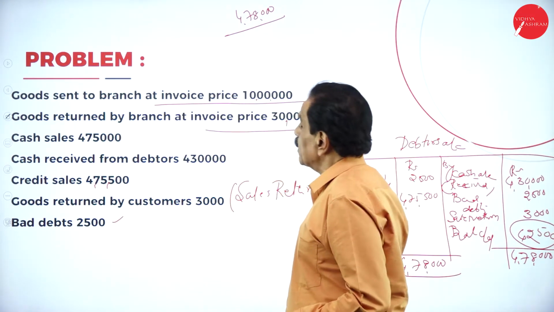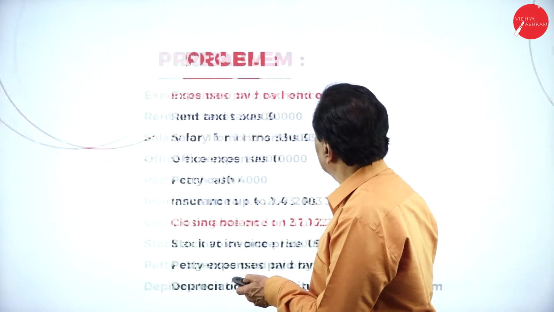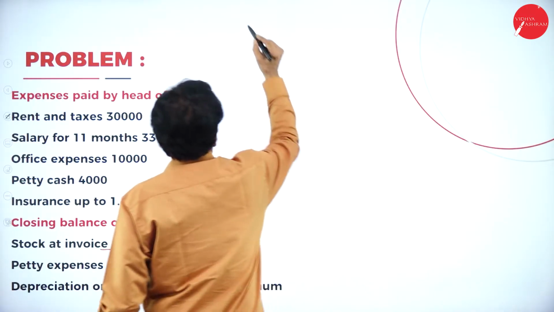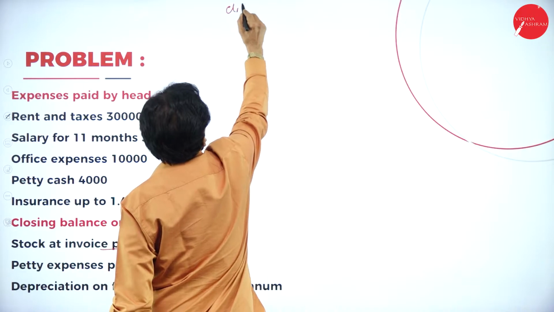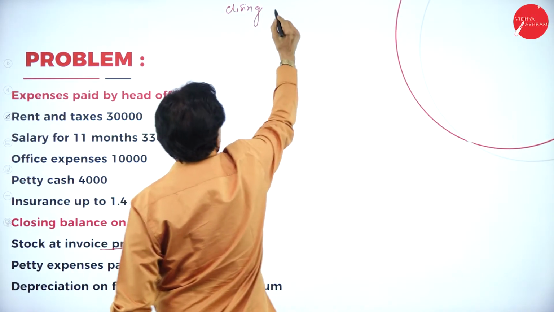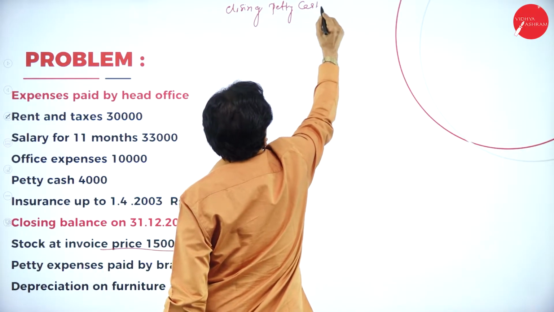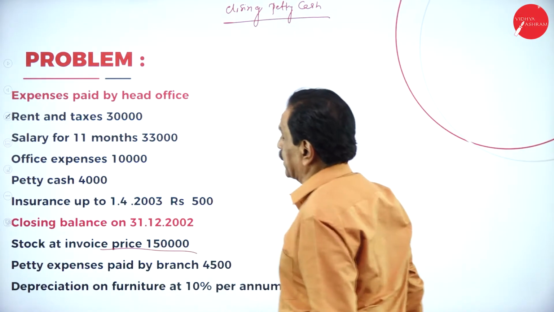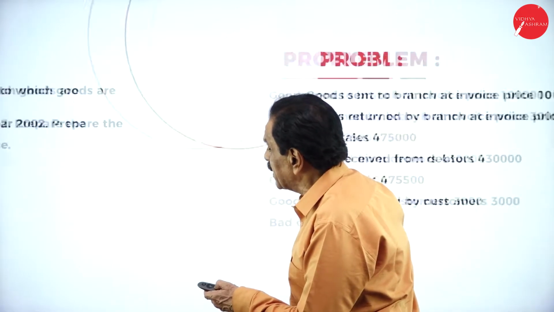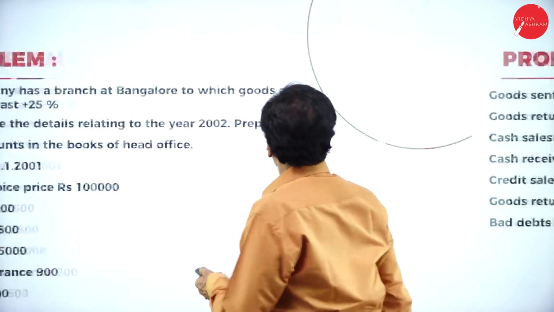Regarding the petty cash, closing petty cash. What's your opening balance?